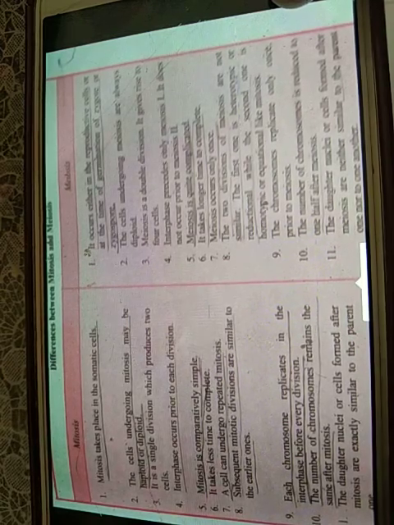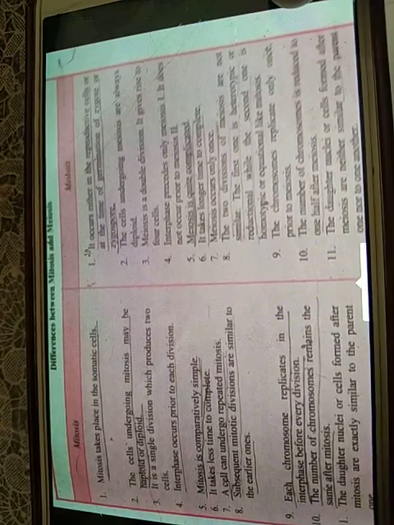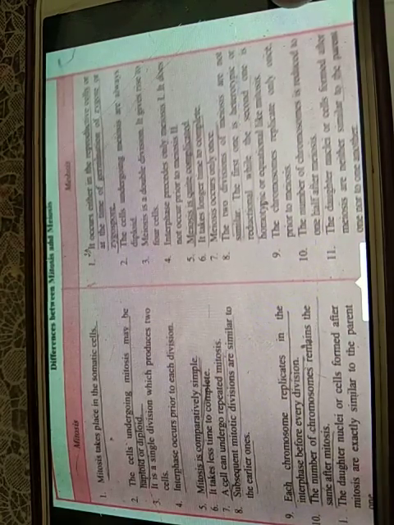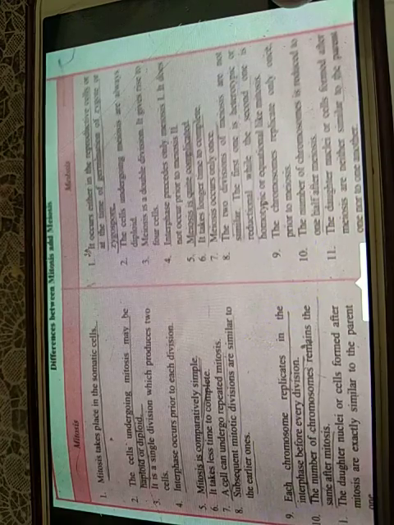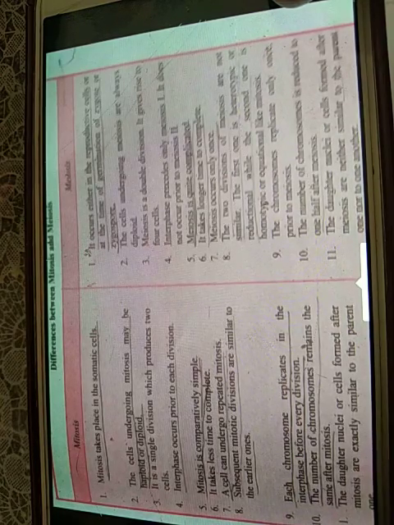Now let's discuss some differences between mitosis and meiosis. Mitosis takes place in somatic cells. Meiosis occurs either in the reproductive cell or at the time of germination of the zygote or zygospore. The cell undergoing mitosis may be haploid or diploid. Mitosis can take place in a haploid or diploid organism, and the cells undergoing meiosis are always diploid. Meiosis takes place only in diploid cells.